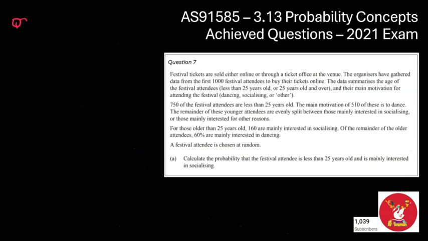We are now on to question 27, which is the final question from the 2021 Achieve sections. And again, you'll notice a common theme, a heap of words here, so let's break them down. Festival tickets, we're carrying on with our last one, can be either sold online or through a ticket office. Maybe that's a variable we could potentially consider. Organisers have gathered data from the first 1,000 festival takers, so that sounds like 1,000 that bought it online.